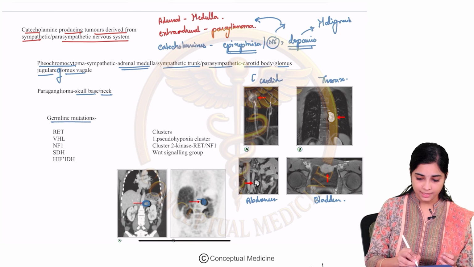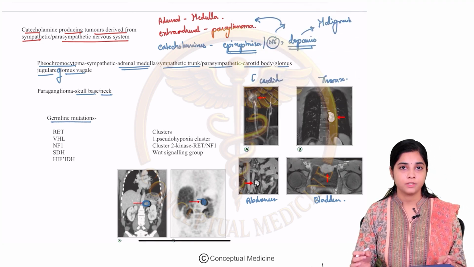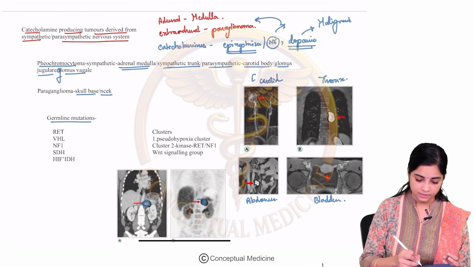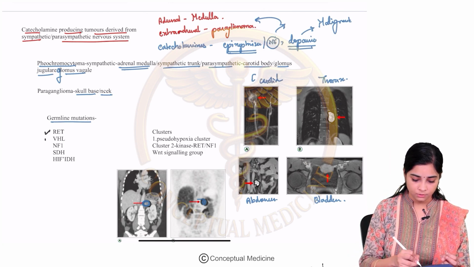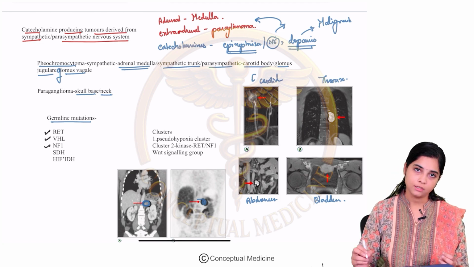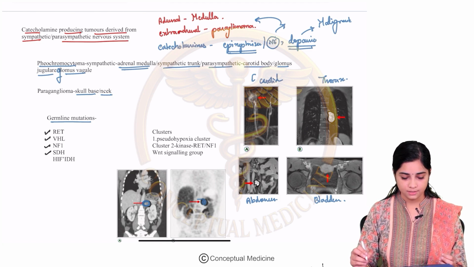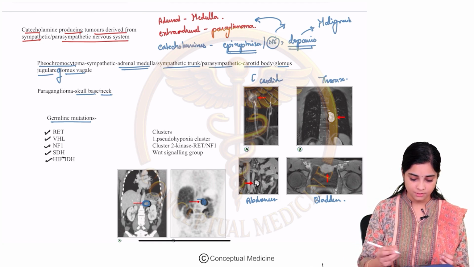So what are the germline mutations associated with pheo? The germline mutations with which pheochromocytoma can be associated are your RET gene, then your VHL, which is your von Hippel-Lindau gene, then NF1, which is the neurofibromatosis gene, succinate dehydrogenase gene and hypoxia inducible factor.